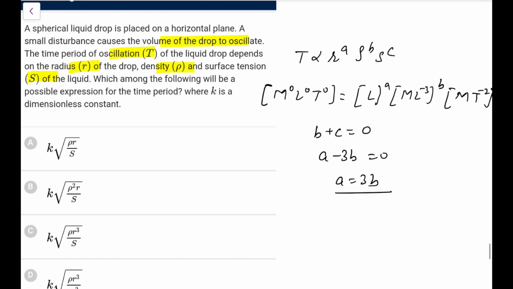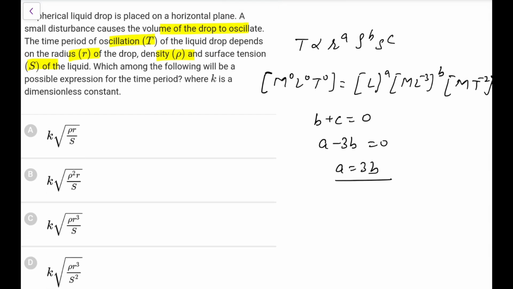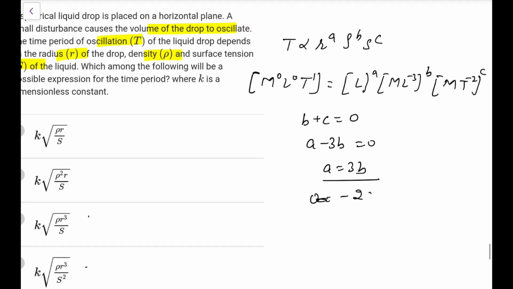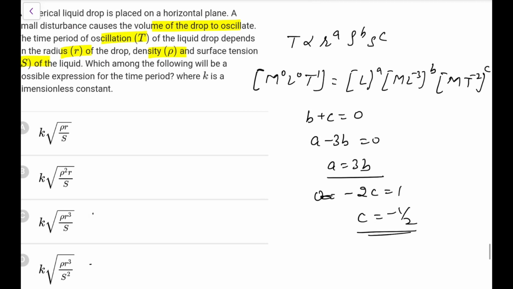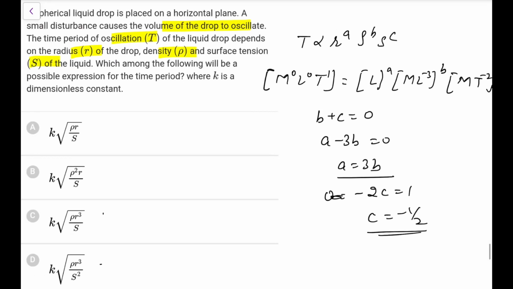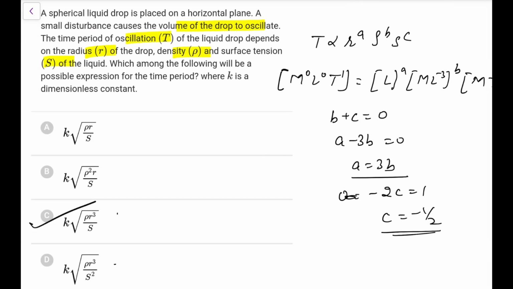So we are left with these two choices. For T, the coefficient is directly minus 2c equals 1. So c is minus half, so b is plus half. So you can directly go for option C. Nothing else is possible. Only C can be the possible answer.